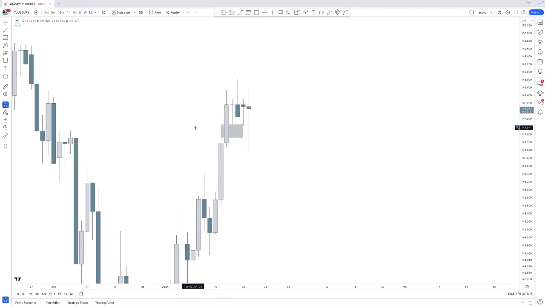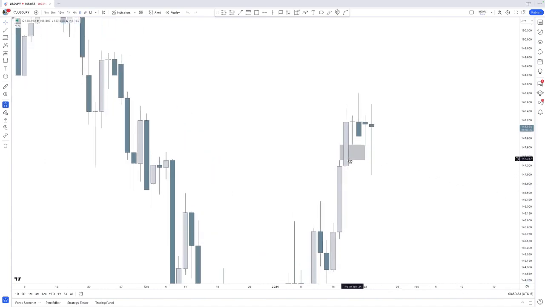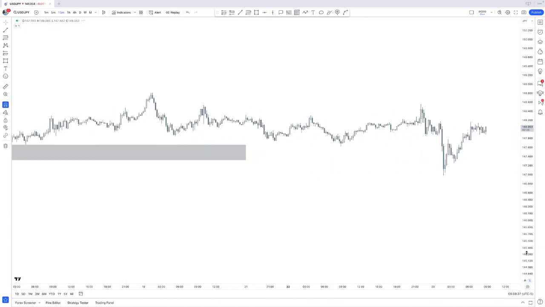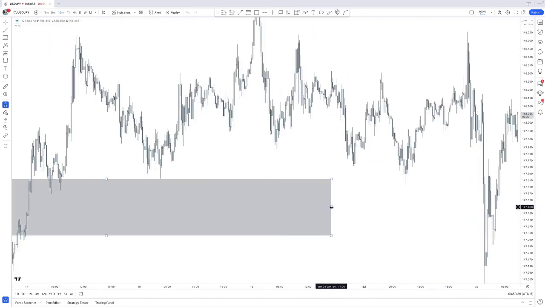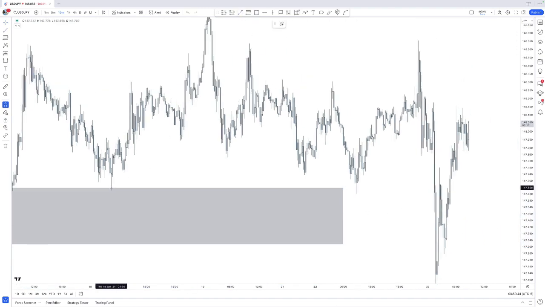So this also is of course different on the lower time frame, because if we go into the lower time frame on the 15-minute right here, then this high of the fair value gap is always going to be a swing low right there. And this swing low is simply said liquidity.